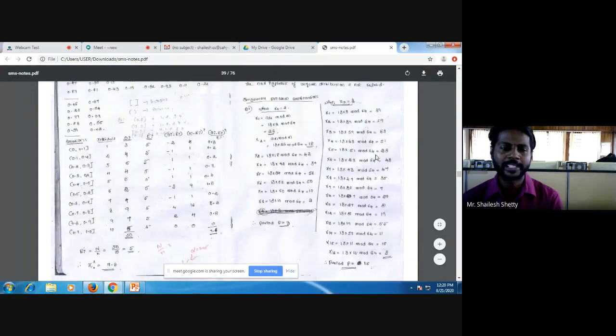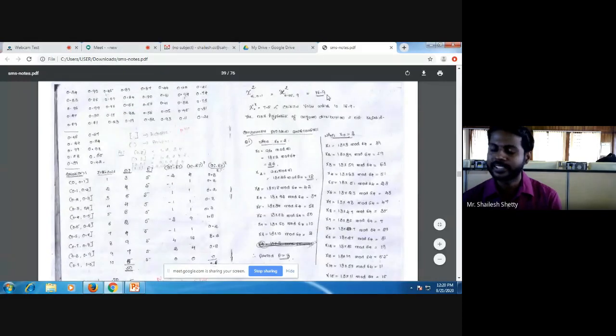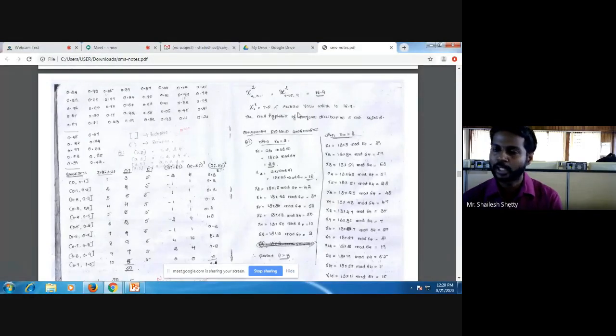So what you're going to do in chi-square: intervals will be given. OI, you have to see where it falls. Write the OI. Get your EI. OI minus EI. OI minus EI whole square. OI minus EI whole square divided by EI. Whatever you get, add it. You get the answer. Check that answer with the table value. If it is less, come to the conclusion that the null hypothesis that numbers are uniformly distributed is not rejected.